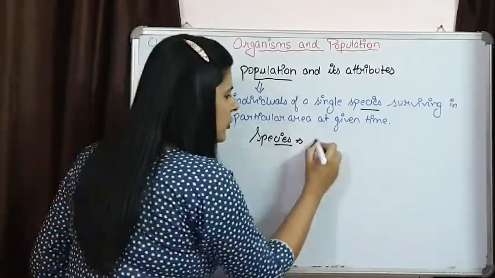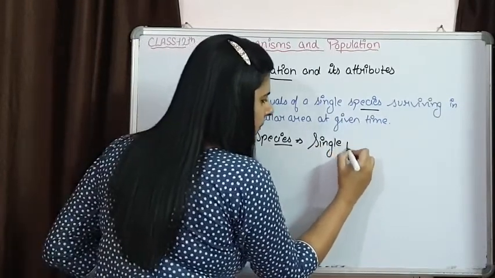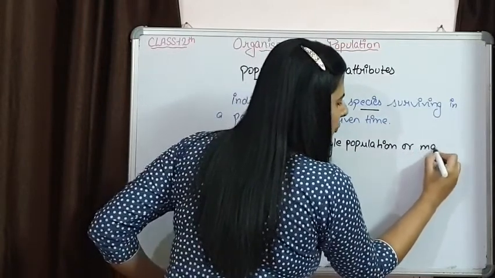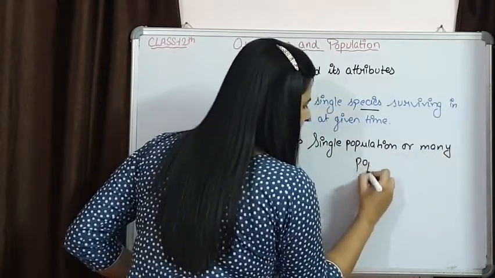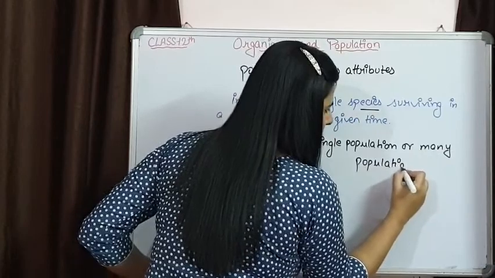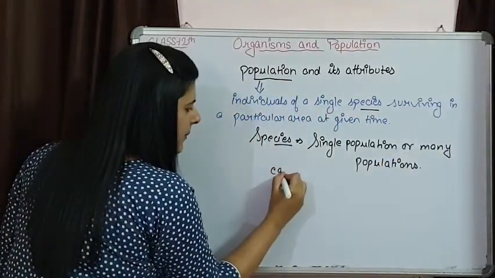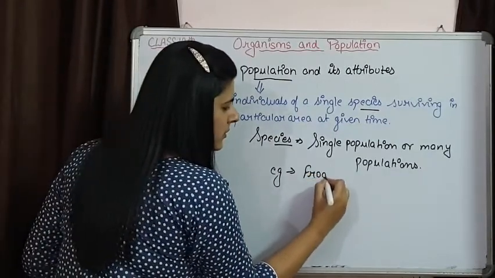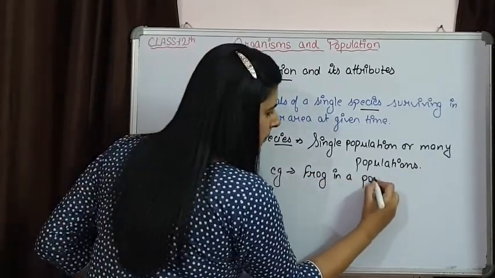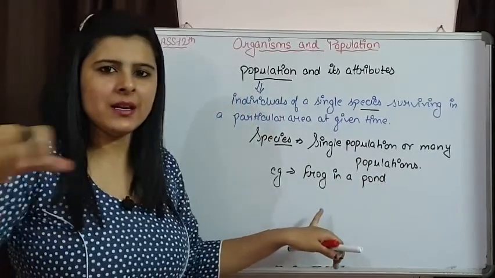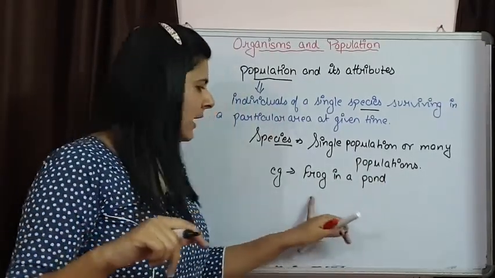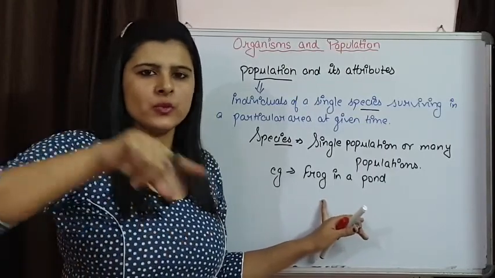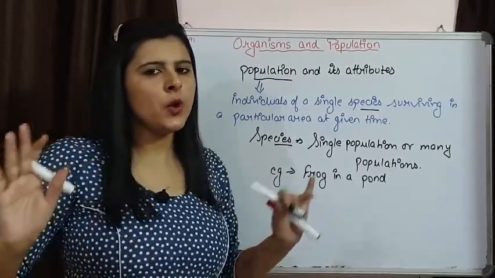They can be a part of a single population only, or they can be part of many populations. Say for example, if we are talking about frogs that are surviving in a pond, all the frogs that are surviving in that pond are one population. The same species of frog living in a pond is making one population.